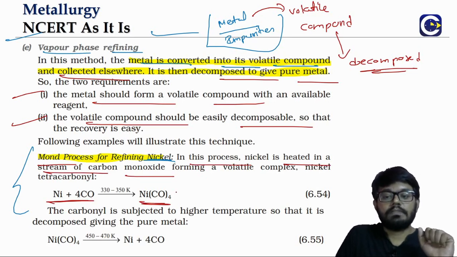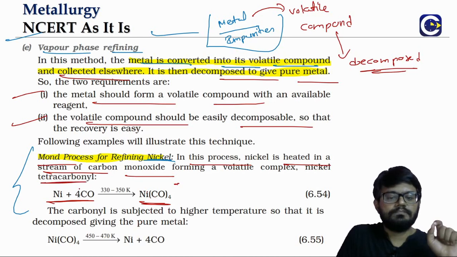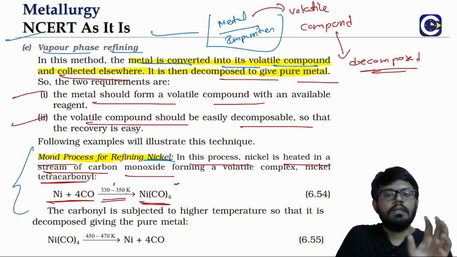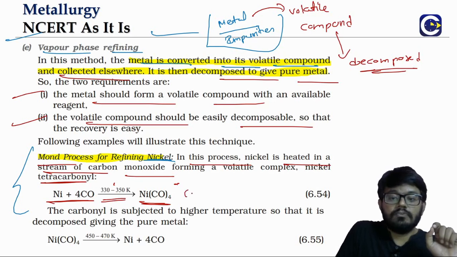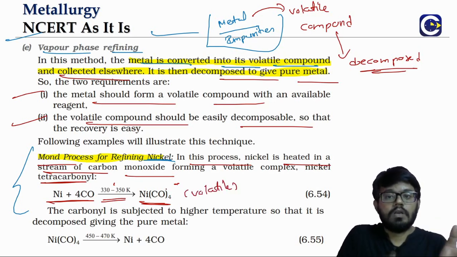It will form a complex. About this we will see in the coordination compounds also. We call it nickel tetracarbonyl. When you heat it to the range of 330 to 350 Kelvin in a stream of carbon monoxide, what is it giving us? A complex. This will be volatile, nickel tetracarbonyl. The vapors will come.